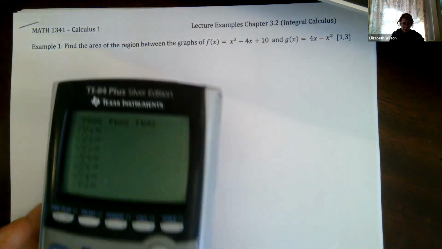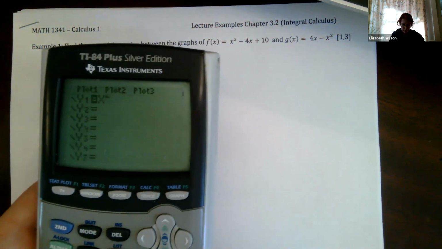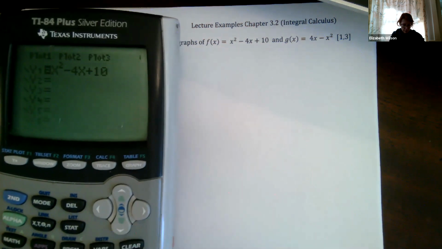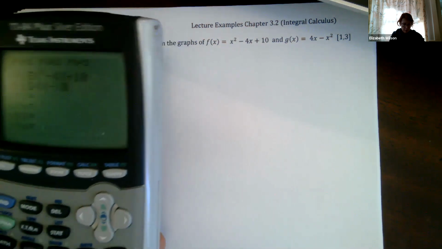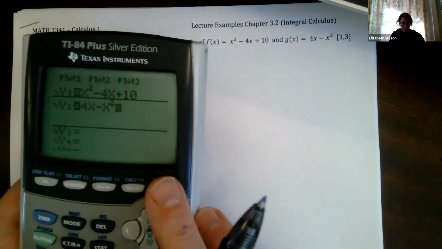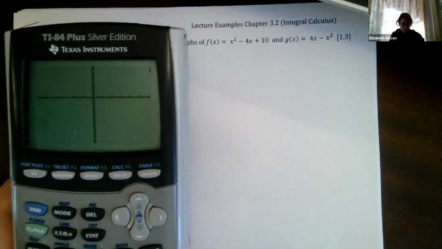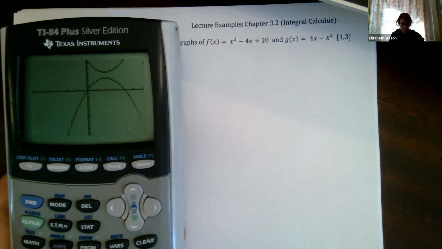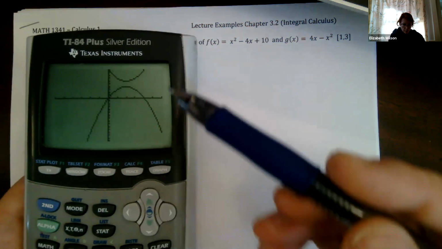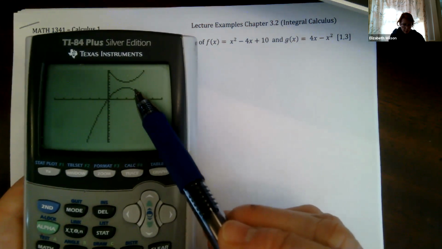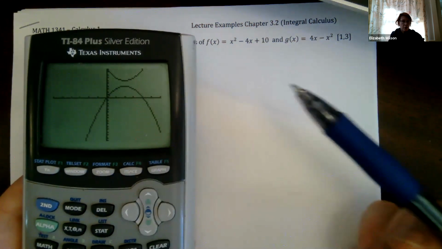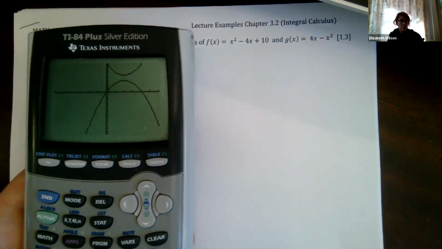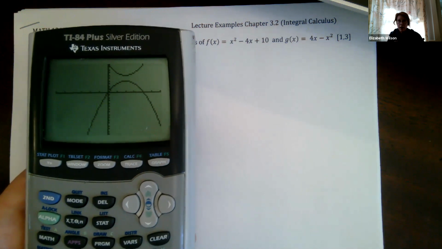All right, so let's take a look. I'm going to enter x squared minus 4x plus 10 and 4x minus x squared, and I'm going to graph. There's my f of x parabola. There's my g of x parabola. You can see I'm going to go from 1 to 3, so that region between those two. First of all, these functions we can see within A and B don't intersect each other. We're going to see what that means in just a minute, and how we can tell algebraically.